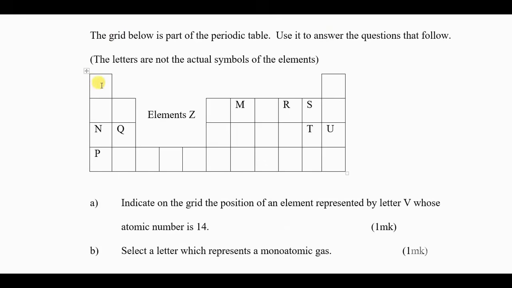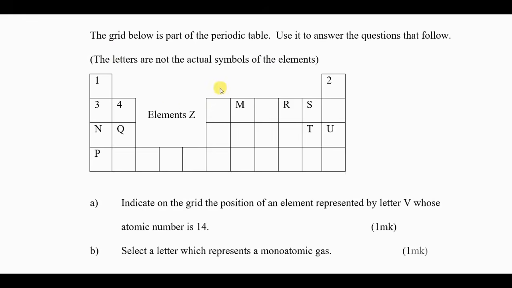So this periodic table, simple periodic table, you should know that the first square here is atomic number 1. So you should first write those atomic numbers. Write them: atomic number 2, atomic number 3. Because you cannot answer these questions unless you know the atomic numbers. So this is atomic number 4, atomic number 5, like that up to the end.